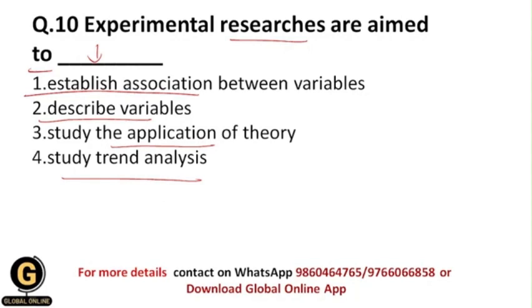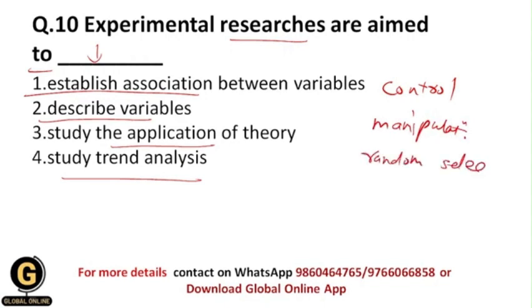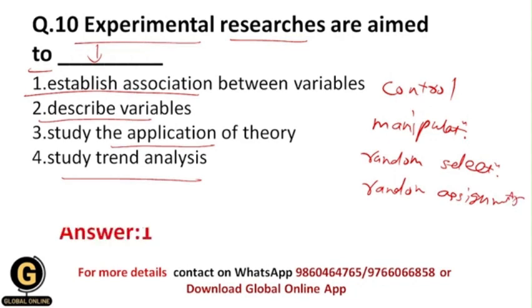Okay, so the main elements of experimental research are control, that I have told you earlier, then manipulation, then random selection, and random assignment. All of these are the main elements of experimental research, and that's why the main aim of experimental research is to establish the association between variables. It means that I'm going to establish the causality between the variables. So this is the main aim of the experimental research method.